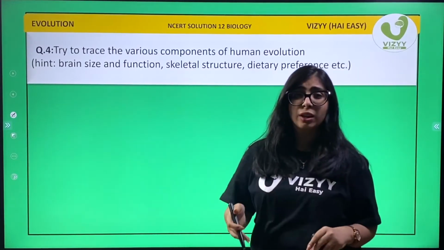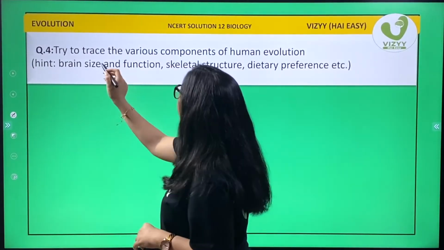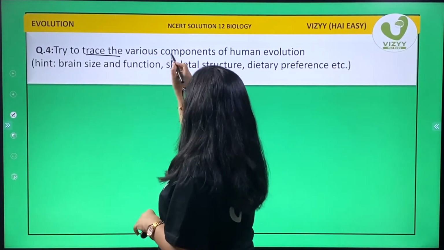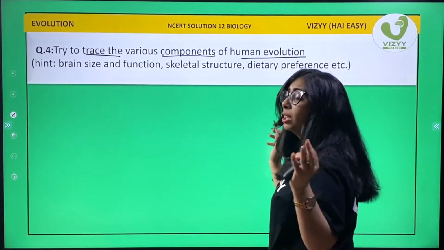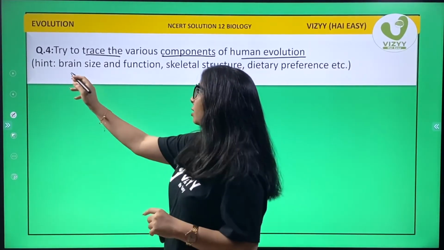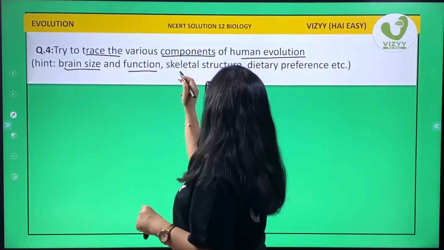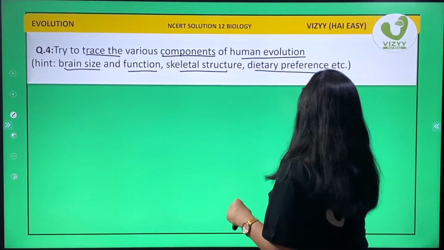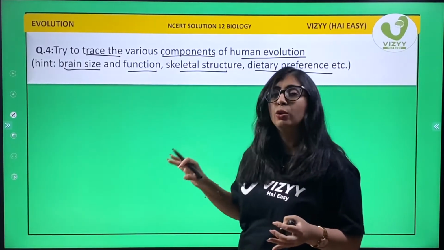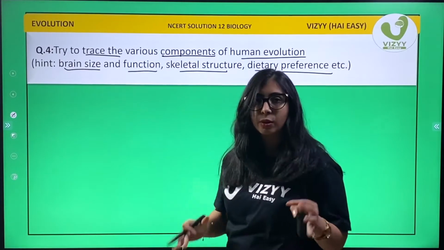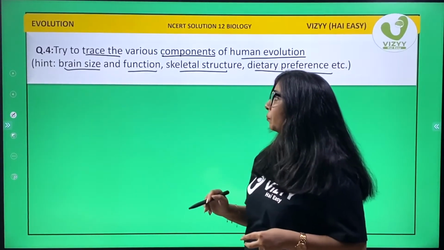Okay students, going ahead with question number 4. Question 4 says, try to trace the various components of human evolution. In the hint, they have mentioned brain size, function, skeletal structure, and dietary preferences, etc. So let's at least include all these 4 categories. Okay, so let's start with brain size.